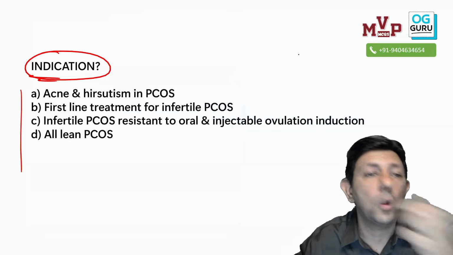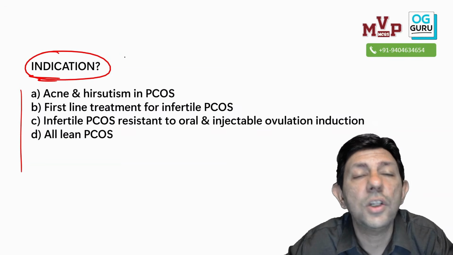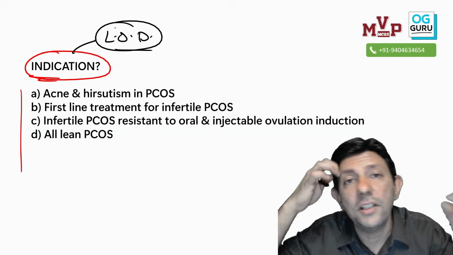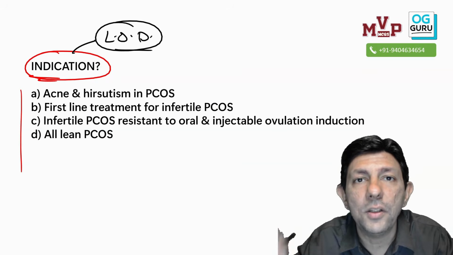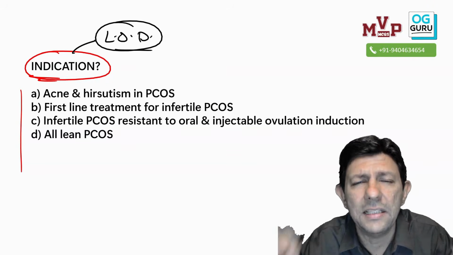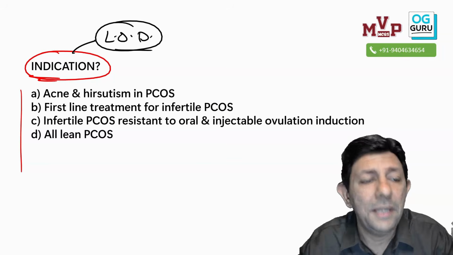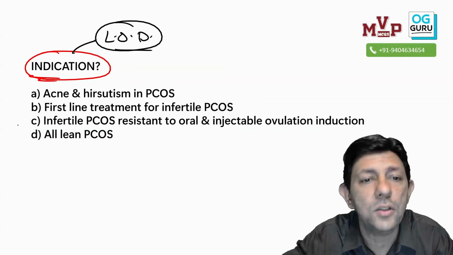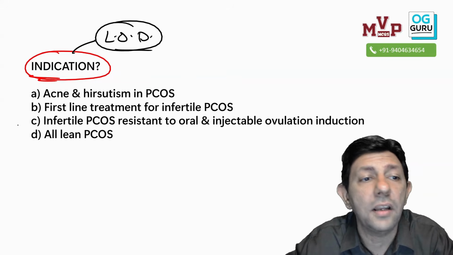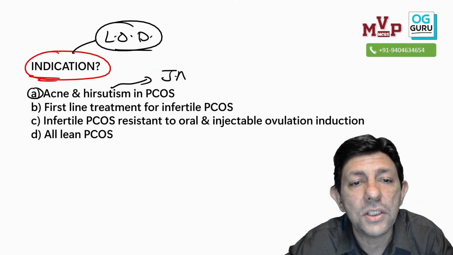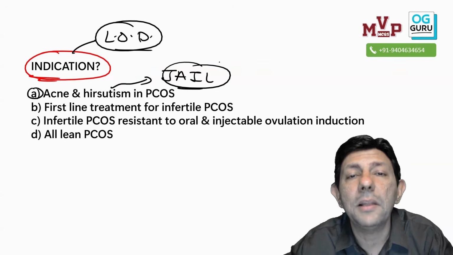And now what is the question? What is the indication for this surgery, laparoscopic ovarian drilling? Now this concept you should know. My dear students, please understand this. This surgery is hardly ever done nowadays. Do I do it for acne and hirsutism in PCOS? Never. If you do it for an acne and hirsutism patient, you'll have to go to jail. Jail means it's a big crime.